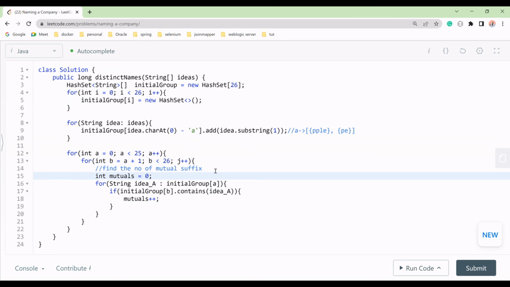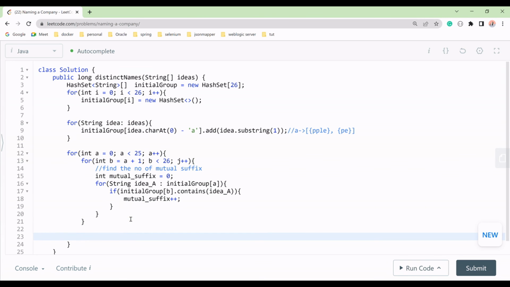Now this is done. We will get all the mutual suffixes, the total number of mutual suffixes, and we will update our mutual suffix. Once it is done, before closing this for loop, we will update our valid names. So we have our valid names, the ones that have distinct suffixes in both groups.